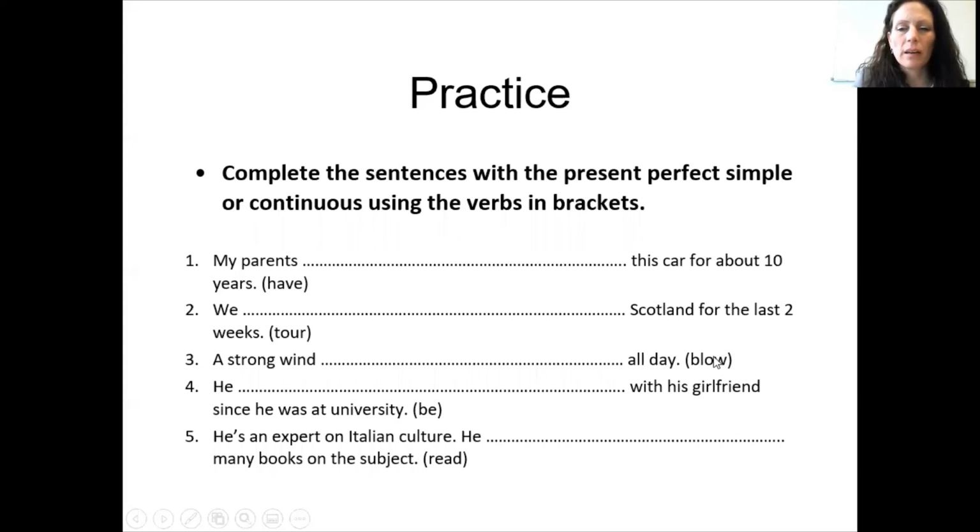Okay. Again, you can do this with a partner if you want to, or just make a note of the answers in your notebook individually. Stop the video if you need to.